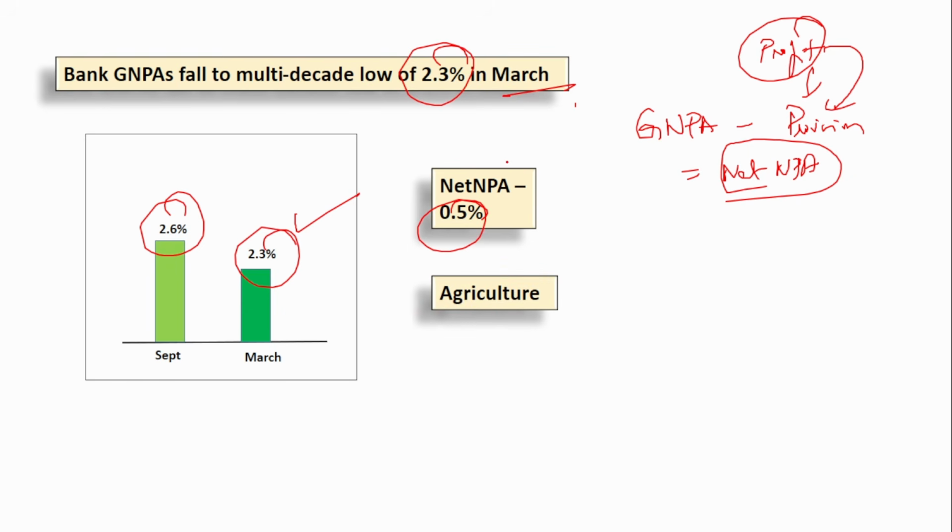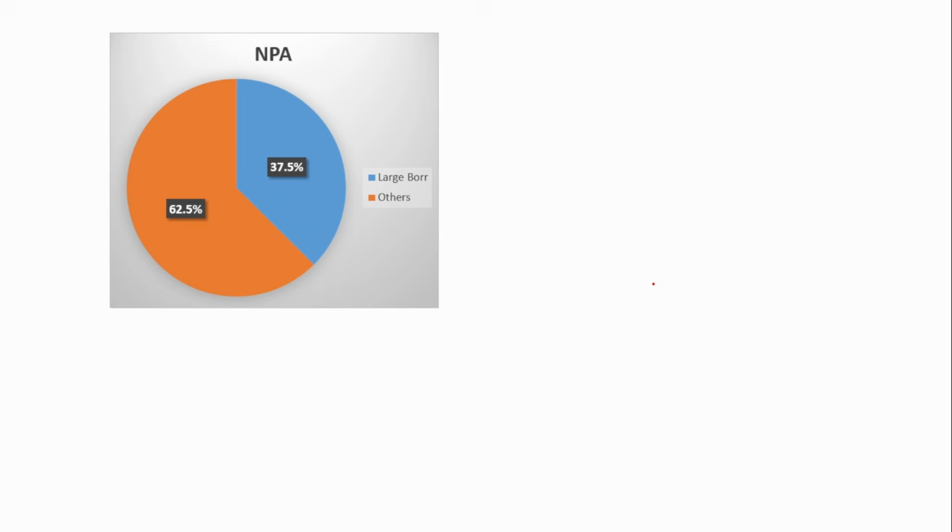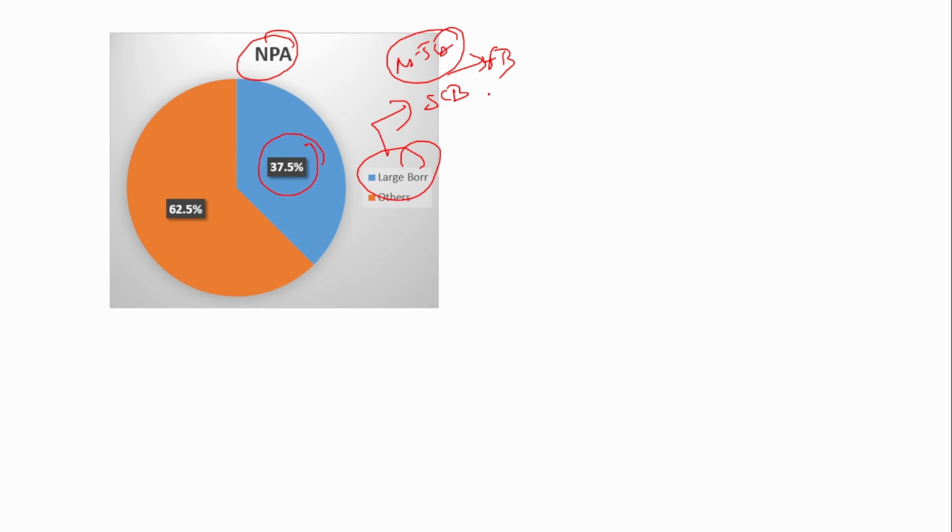And agriculture contributed the maximum gross NPA, that is 6.1%. And next, out of the large borrowers, the total NPA, the large borrowers constituted 37.5%. Large borrowers here means that they have exposure of more than 5 crores to a scheduled commercial bank. It includes both fund-based and non-fund based together. If they have an exposure of 5 crores and above, then they are considered a large borrower.